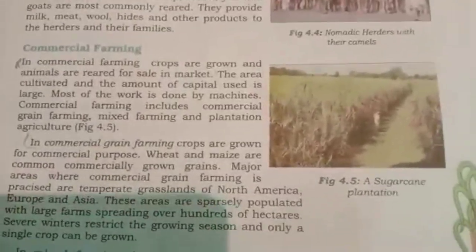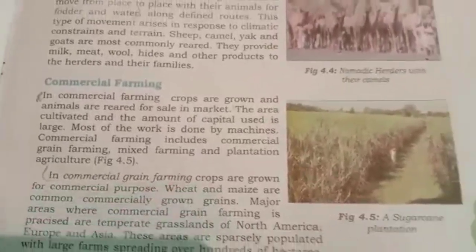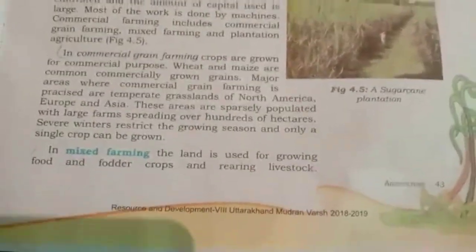Now we come to commercial farming. Commercial farming is a type of farming in which the crops are grown for sale in the market. Commercial farming can be divided into grain farming, mixed farming and plantation farming.